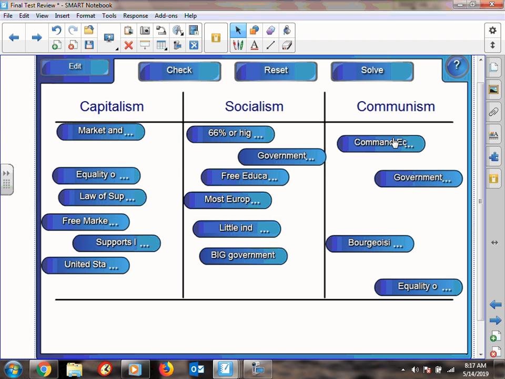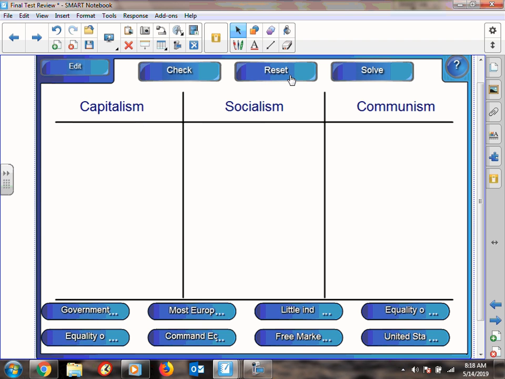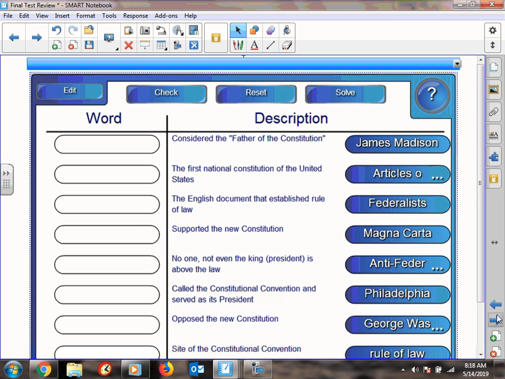Remember, communism is a very command economy. That means the government commands how much is made, where it's made. The government and the economy are the same. Bourgeoisie and proletariat. Bourgeoisie are the workers. I'm sorry, wrong way. Bourgeoisie are the capitalists, and proletariat are the workers. Equality of condition, which means everybody should have the same. No haves, no have-nots. Have the same houses, have the same kind of cars. Everybody's the same, and then that will eliminate conflict in your society. Remember, communism is a dying economic system. Socialism is growing very quickly.